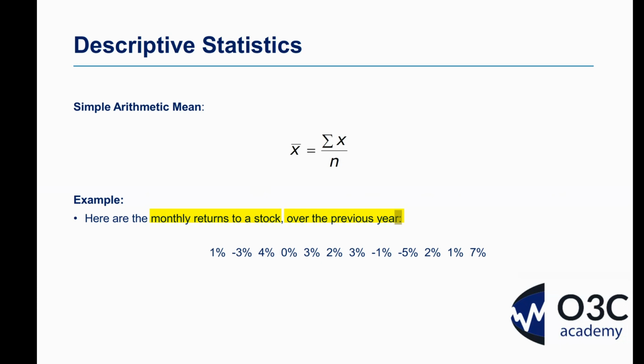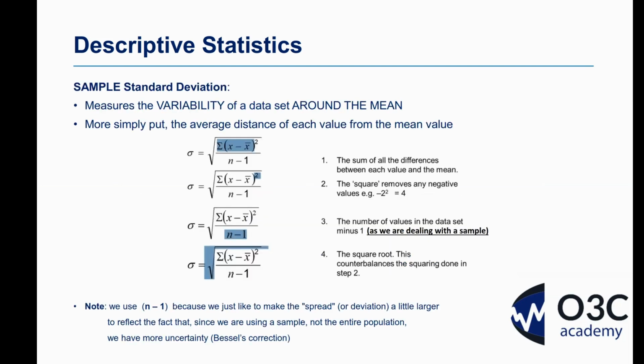So with these returns, we need to work out the simple arithmetic mean. So even without a mathematical background, you'll know this. We'd simply add all of those returns together. We take the sum of those returns and divide it by the number of pieces of data we have there, which in this example is 12. And that's going to give us our simple arithmetic mean. We now need to take it further and we need to work out our standard deviation, or to be quite precise, our sample standard deviation.